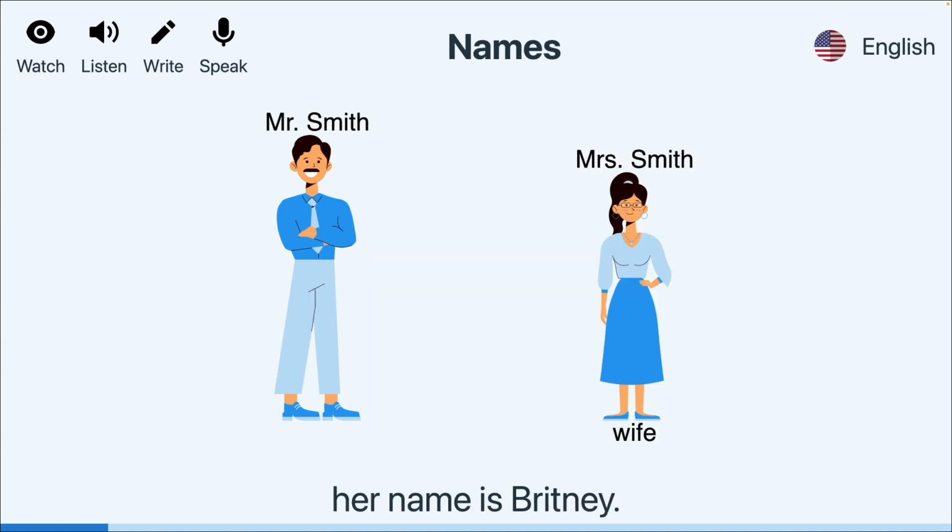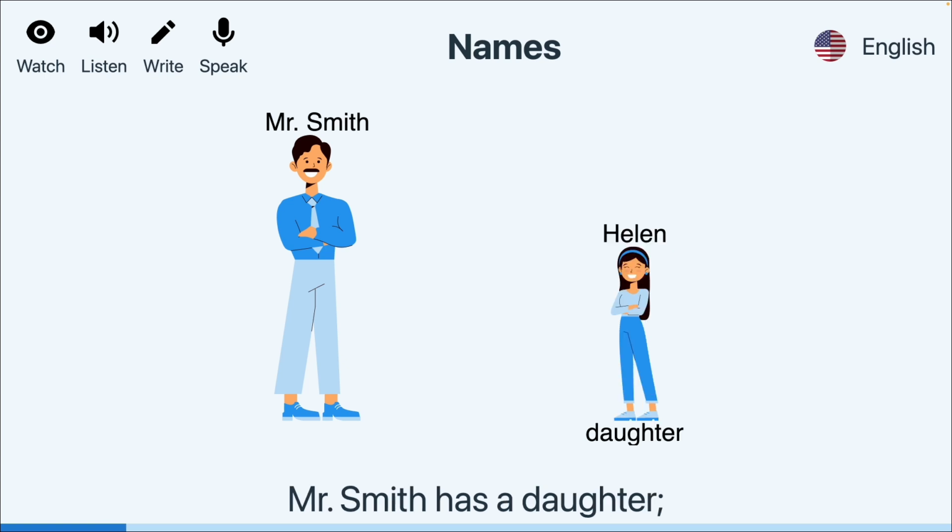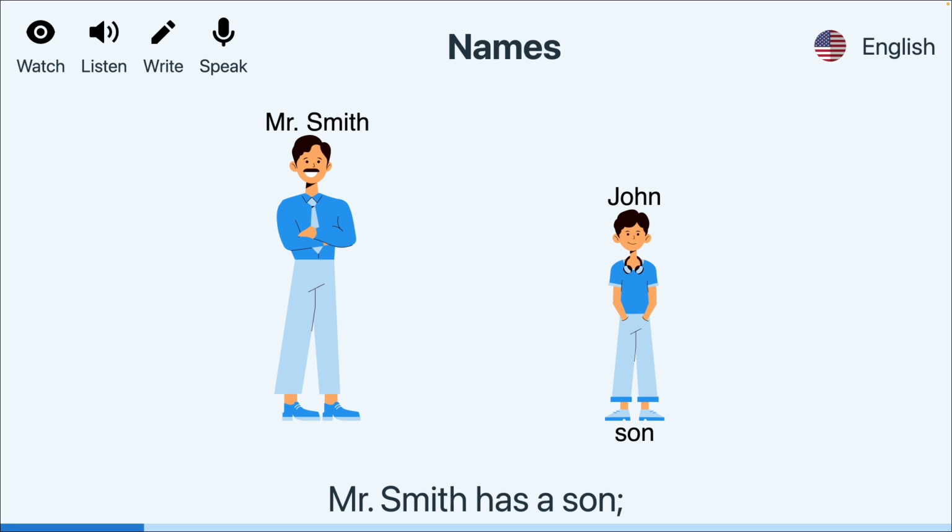Mr. Smith has a wife. Her name is Brittany. Mr. Smith has a daughter. Her name is Helen. Mr. Smith has a son. His name is John.